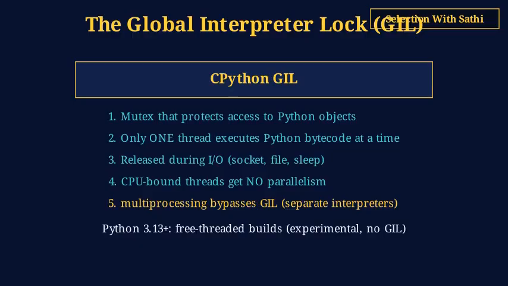But it means threads cannot run CPU-bound Python code in parallel. The good news, the GIL is released during I/O operations like network calls, file reads, and sleep. So threads can overlap on I/O waits. For CPU parallelism, you need multiprocessing.